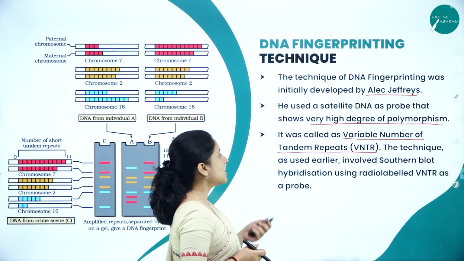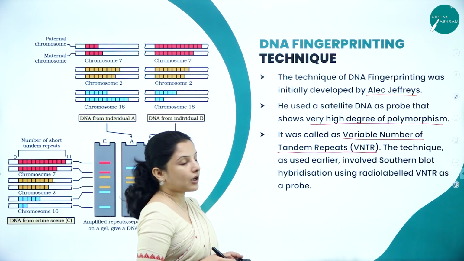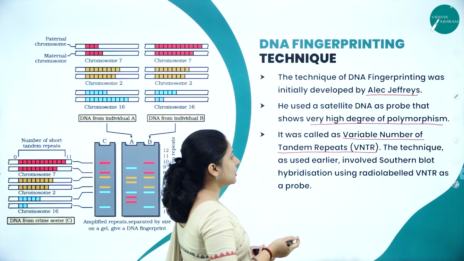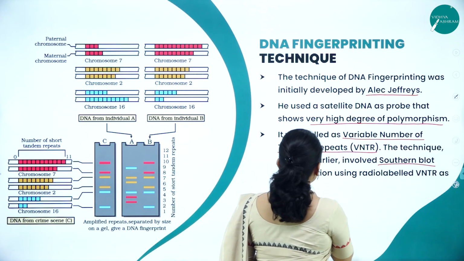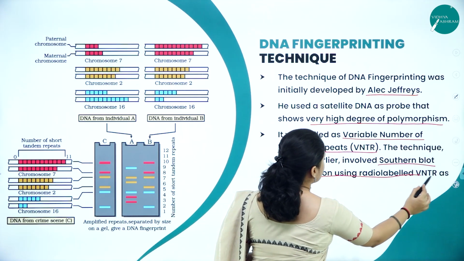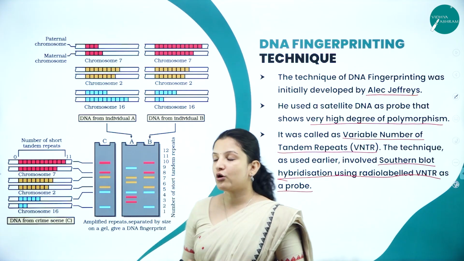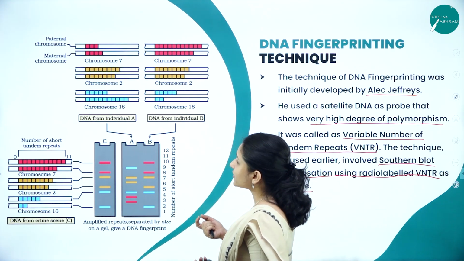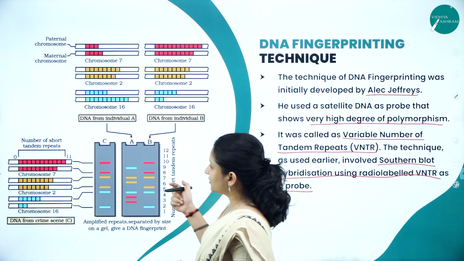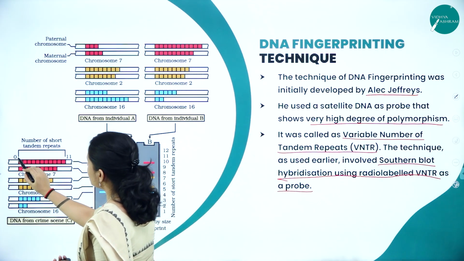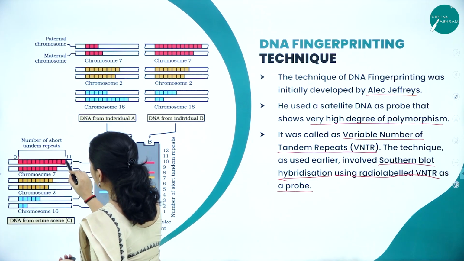This technique was used earlier. It used a method called Southern blot hybridization, using radio-labeled VNTRs as a probe. First, they create a probe. If you can see here, it has a number of tandem repeats.